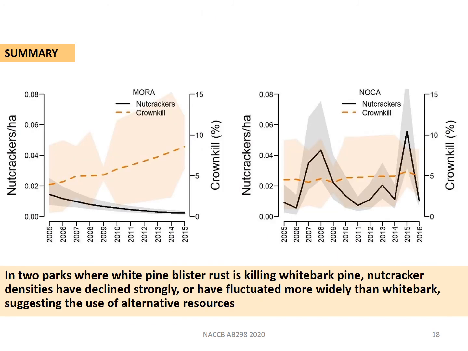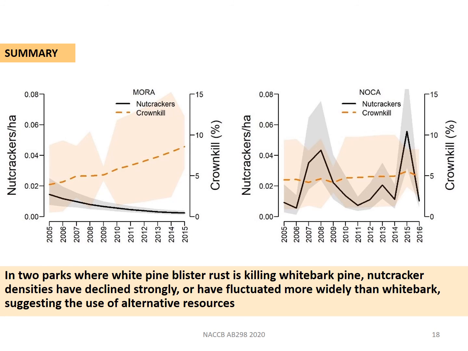In summary, we found that white pine blister rust has had its largest effects on whitebark pine in Mount Rainier, where nutcracker densities have clearly declined. Nutcrackers that used to forage in Mount Rainier might have left this park for outside resources.